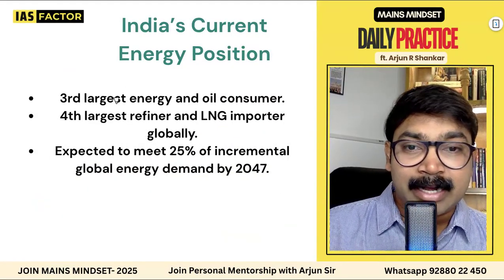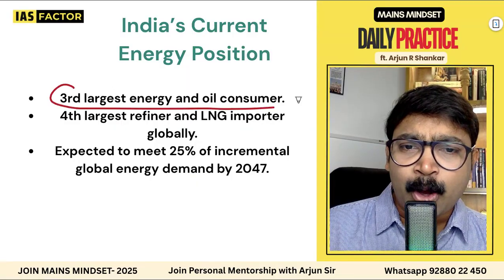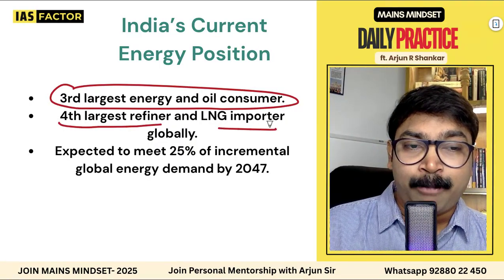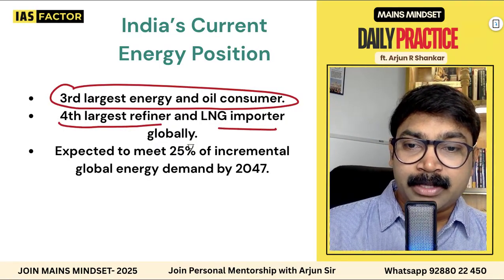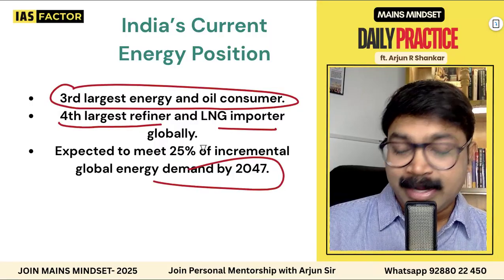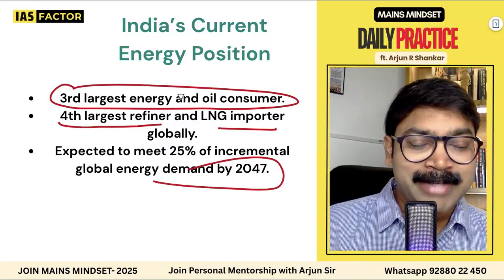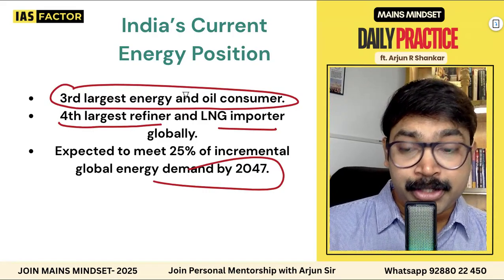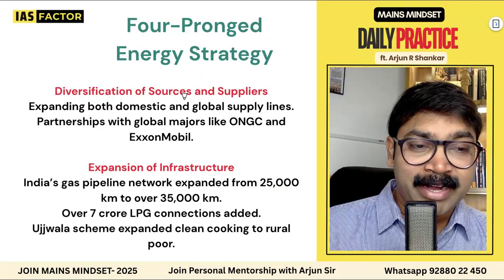India becomes the third largest energy and oil consumer. India is the fourth largest refiner and LNG importer globally. 25% of demand by 2047 will be met by India. So for energy, you definitely need to bring in some statistics. Third largest energy and oil consumer, fourth largest refiner and LNG importer. All these play a very pivotal part.